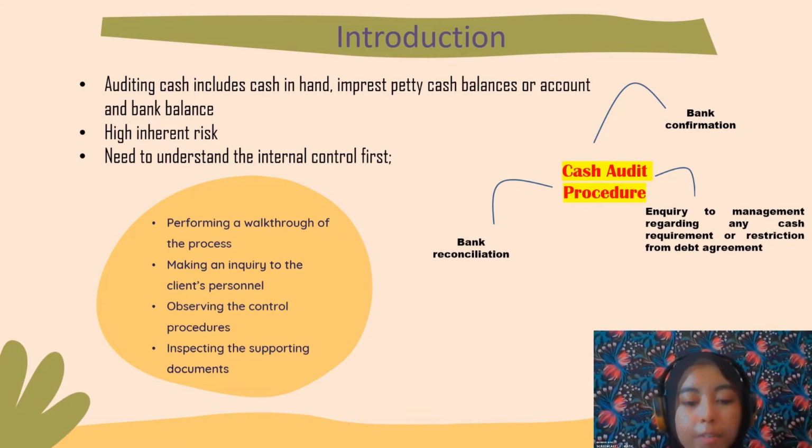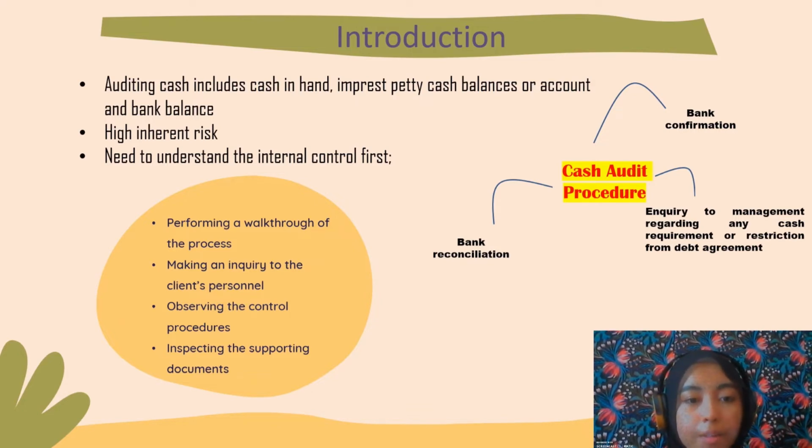Before performing the audit of cash, we need to understand the internal control first by performing a walkthrough of the process, making an inquiry to the client personnel, observing the control procedures, and also inspecting the supporting documents. Next, we will perform the audit procedure, which is the bank confirmation, bank reconciliation, and also inquiry to the management regarding any cash requirement or restriction from debt agreement.